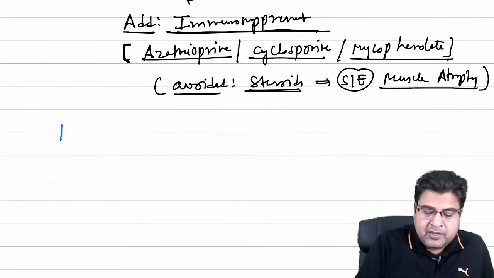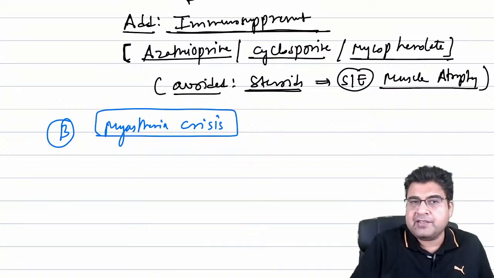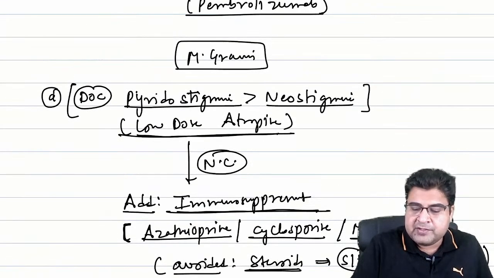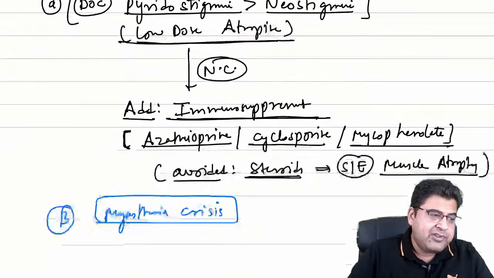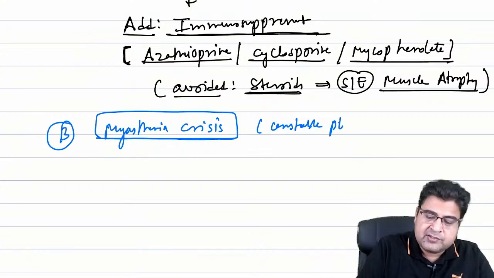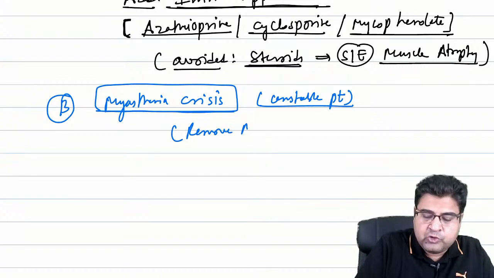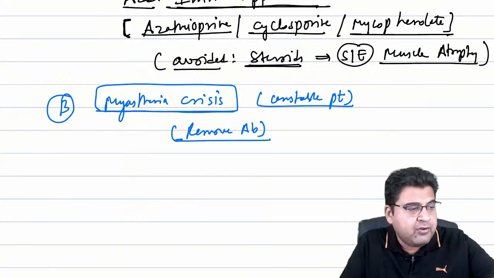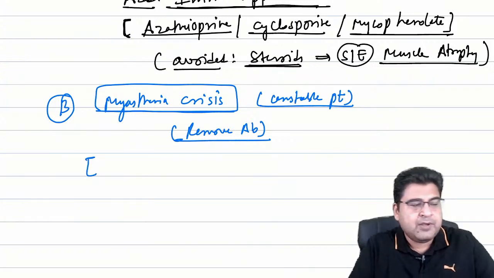Now, guys, please remember, the patient may come to you with myasthenia crisis, the second presentation. The above patient has come to us in OPD, and OPD treatment we have discussed when the patient is stable. But when the patient is unstable, in myasthenia crisis, how do we take out the antibodies? Our basic purpose is to remove antibodies. So how can we remove antibodies from the patient plasma?